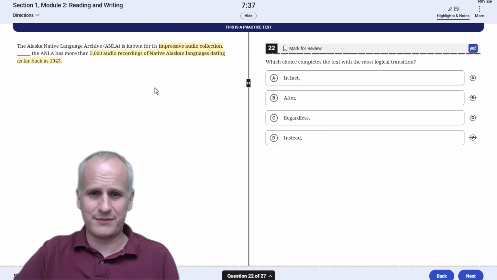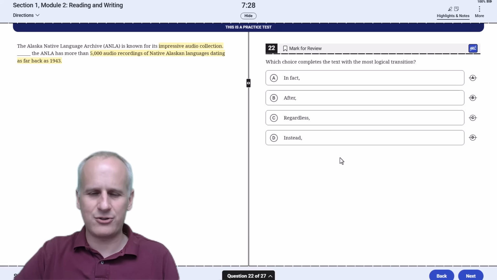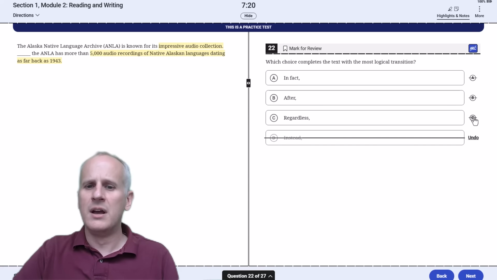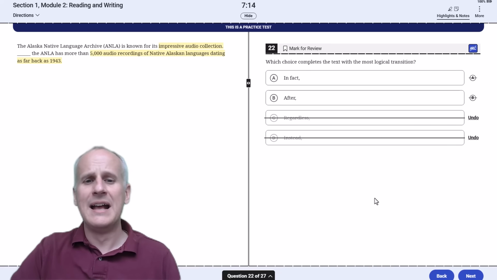We've got the impressive audio collection, and then we tell ourselves about the audio collection. So looking for reasons to eliminate, we're going to start by eliminating anything that introduces a contrast transition. And what we're doing is we're just highlighting in the same color to indicate agreement. So instead is going to be contrast. It should be eliminated immediately. Regardless is absolutely going to be contrast, so it too should be eliminated immediately.